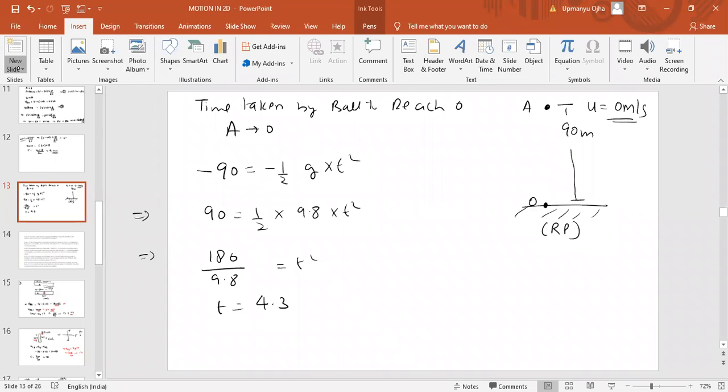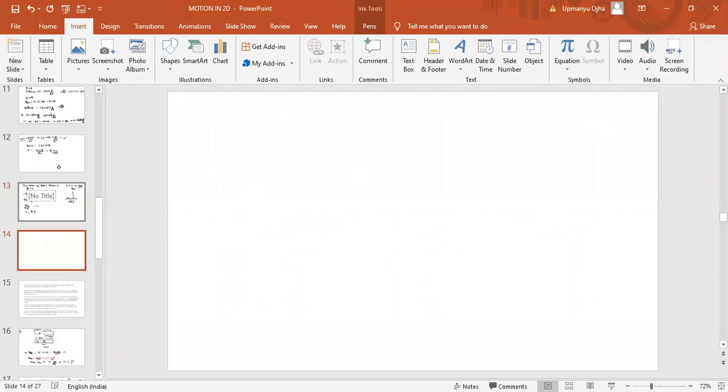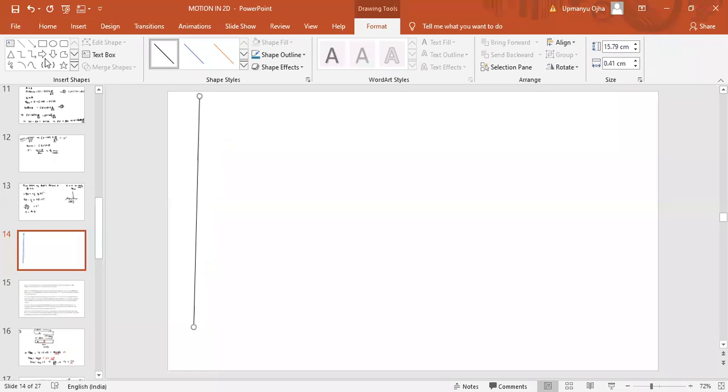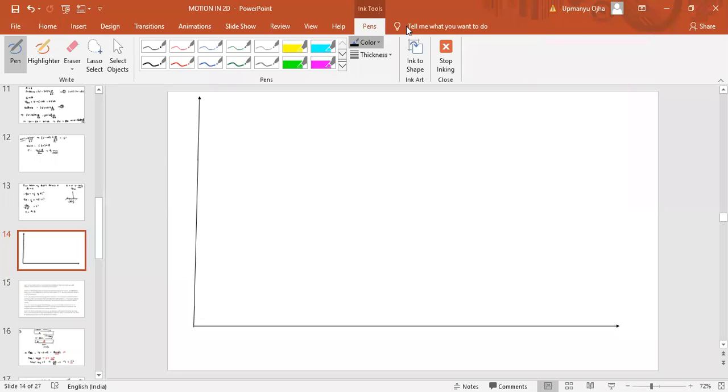Yes, you just have to wait for 1 minute. We have to plot the graph between speed and time. The y-axis we have taken as speed and the x-axis as time.